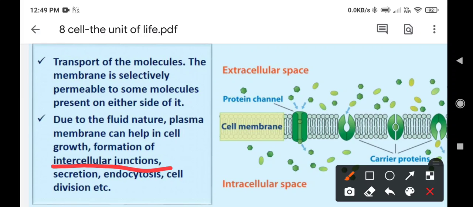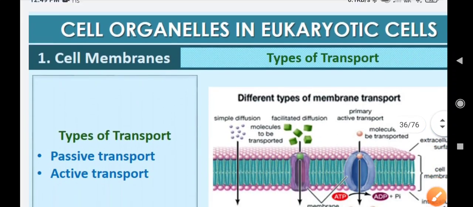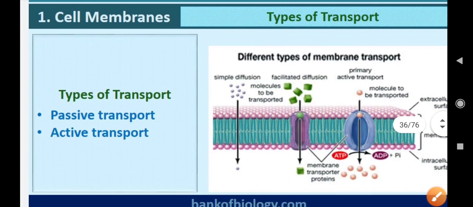Intercellular: inter means between, intra means within the cell. So this is an important role of the plasma membrane. Now moving on to the types of transport.